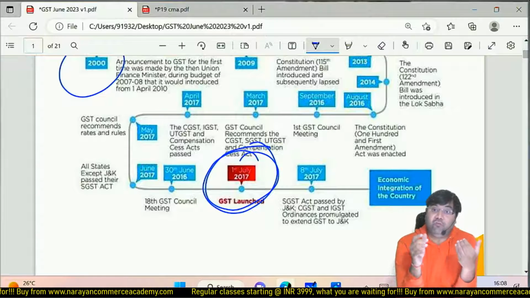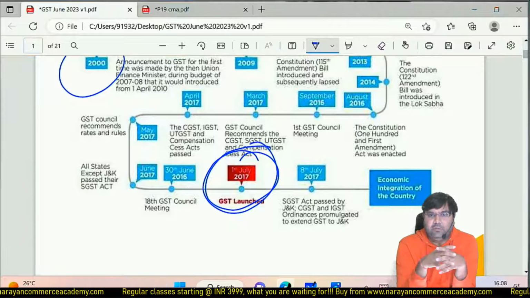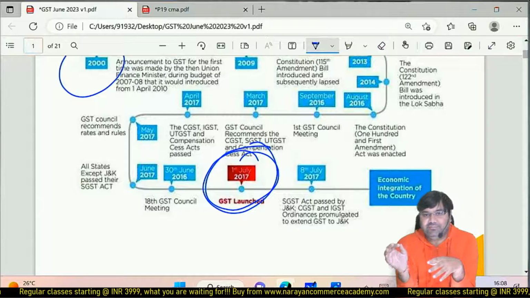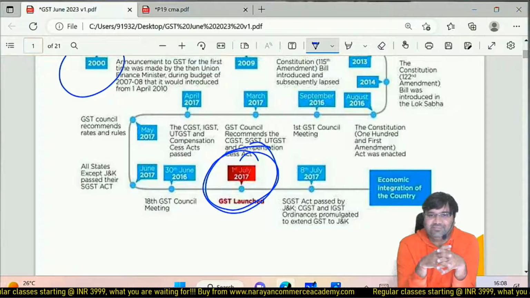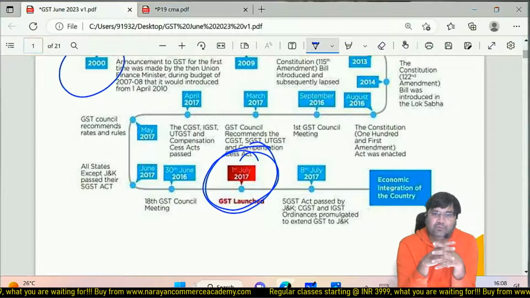In fact, you can easily find the video of our present Prime Minister Narendra Modi criticizing GST when he was Chief Minister of Gujarat. You can find it on Google, YouTube.